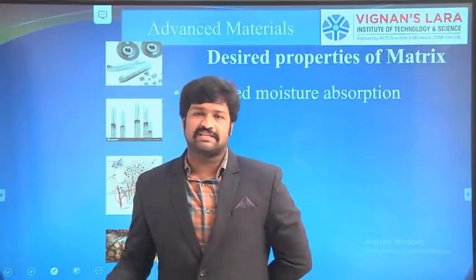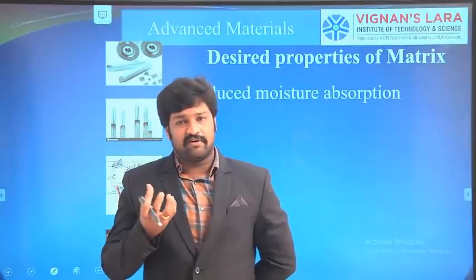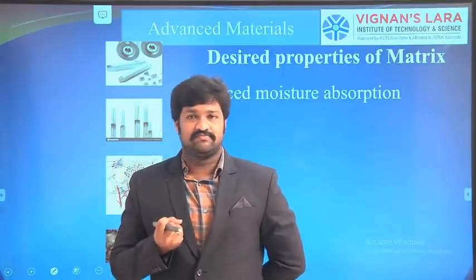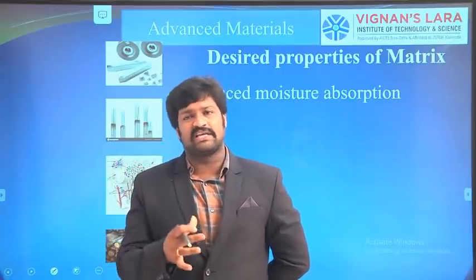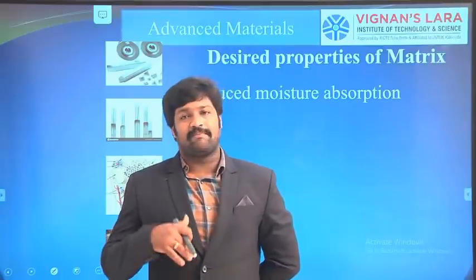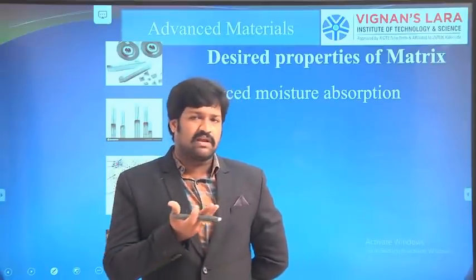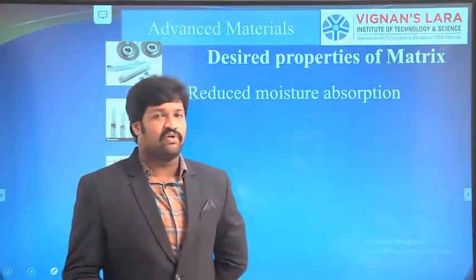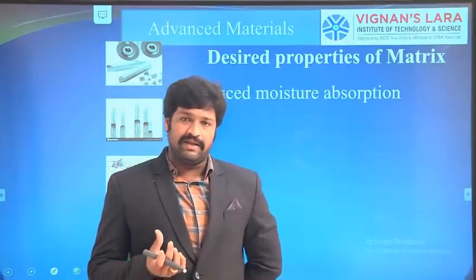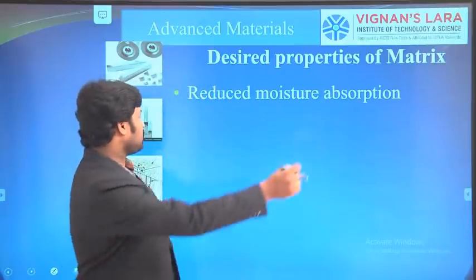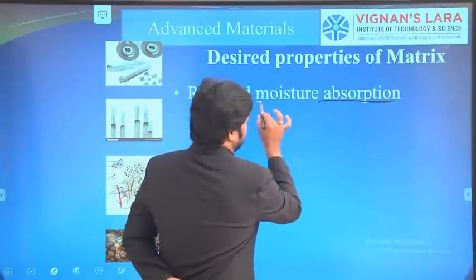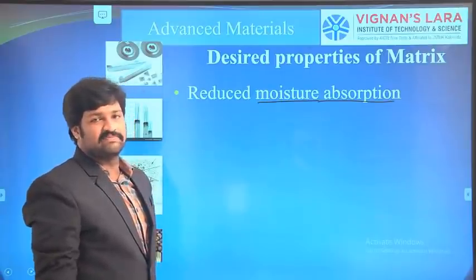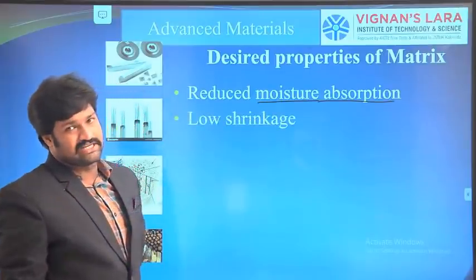If the reinforcements are exposed to moisture, or if the matrix has a high absorption capacity, then the moisture will be transferred to the reinforcement also, so that the matrix properties will be reduced. Similarly, the strength of the composite is reduced. So to maintain a good strength of the composite, we require a material with low moisture absorption capacity as the matrix material.